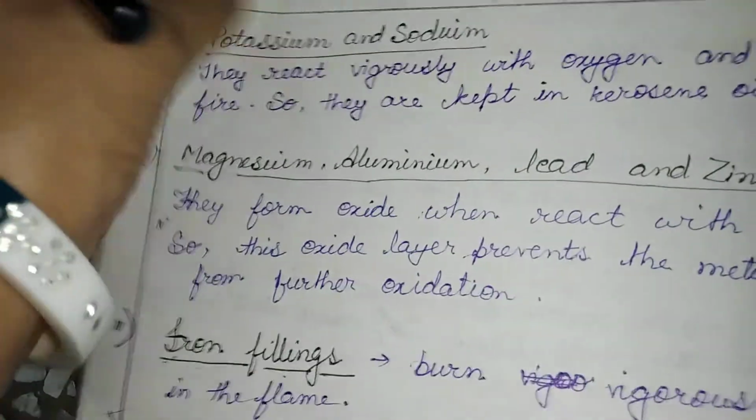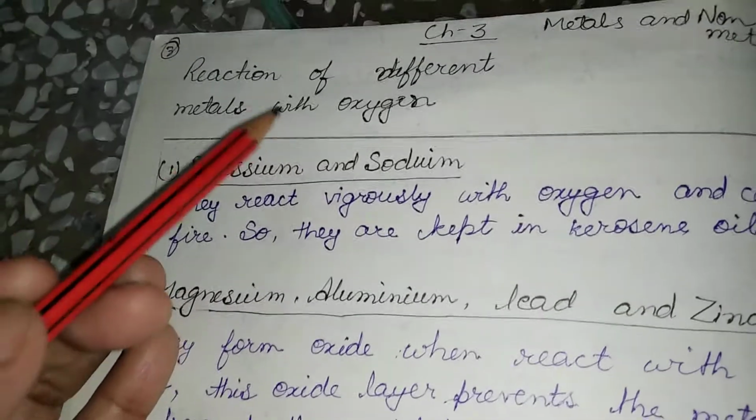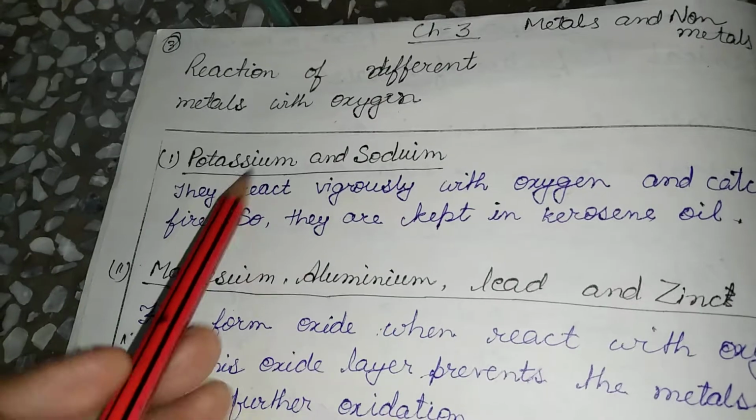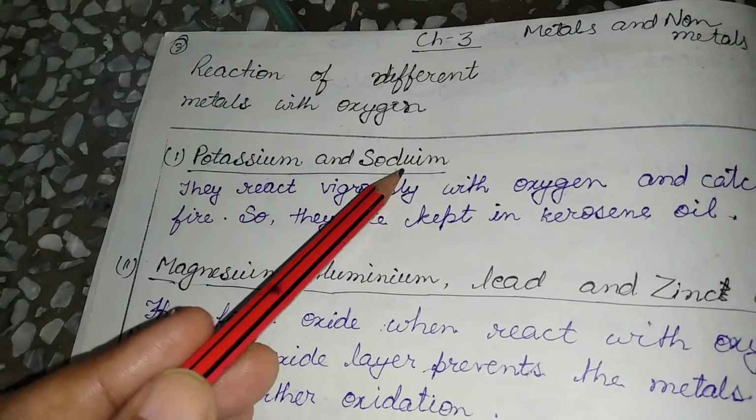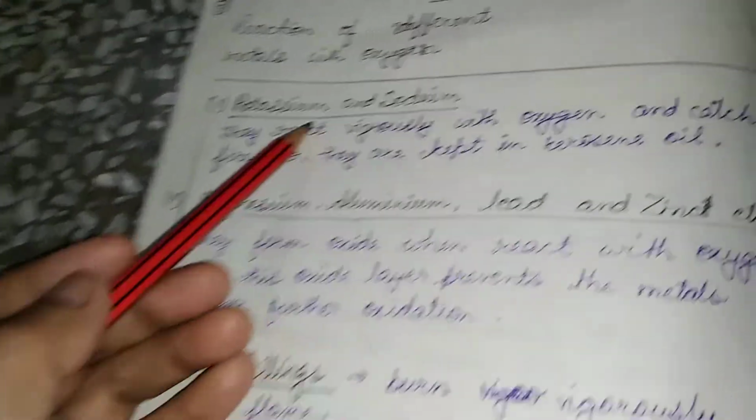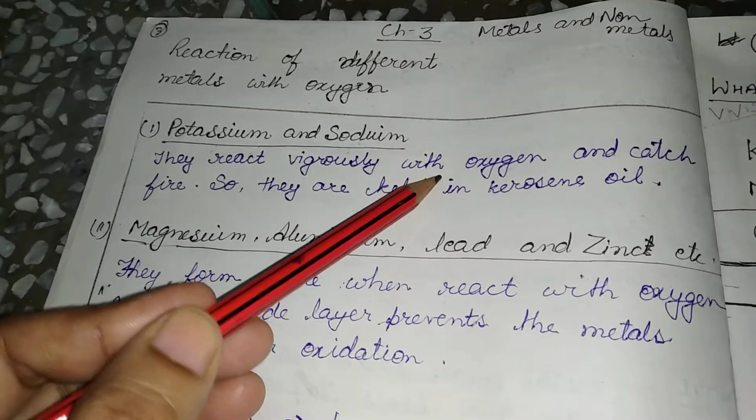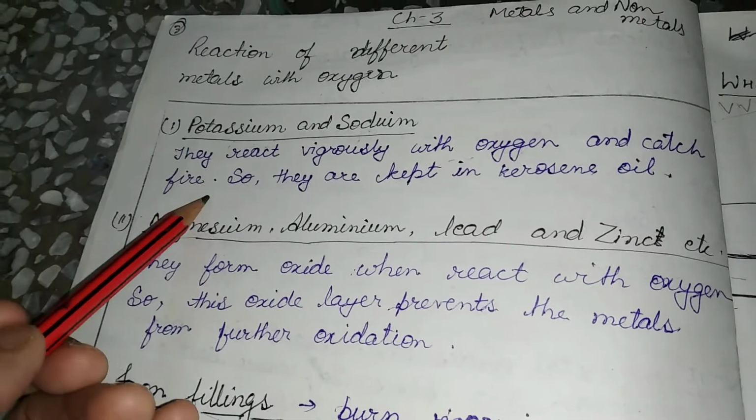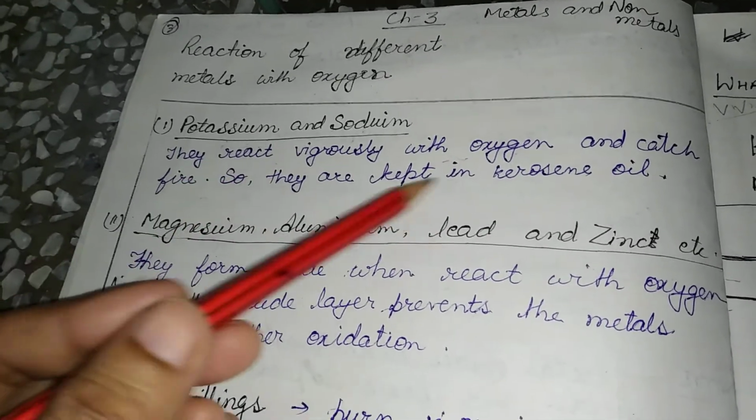Now we will discuss the reaction of metals with oxygen. Potassium and sodium are highly reactive. They are highly reactive with water and oxygen also. So when they react with oxygen, they catch fire. So they are kept in kerosene oil.